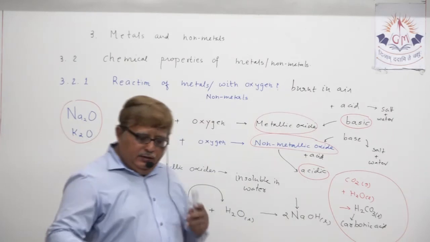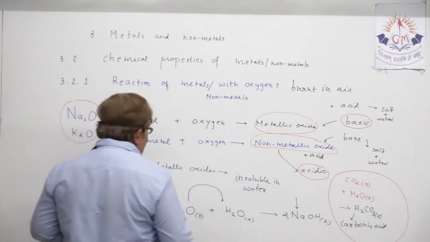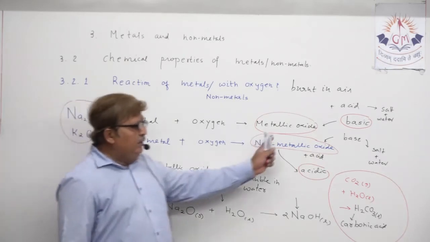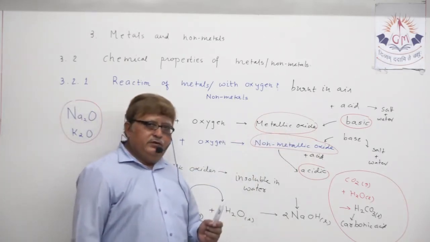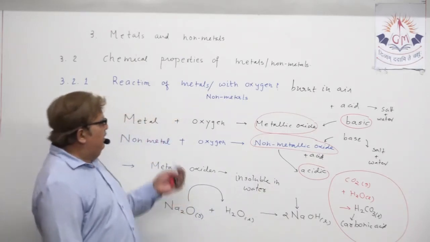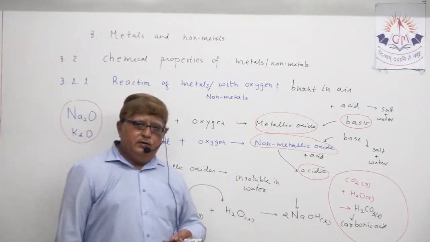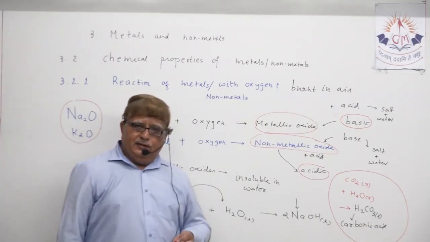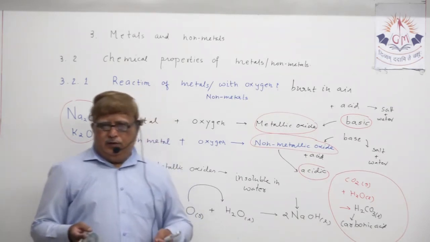Understand? Now one more thing which we need to understand. One thing has been clear in our mind: metallic oxides are basic in nature, non-metallic oxides are acidic in nature. The general equation you all know: metal plus oxygen gives metallic oxide, non-metal plus oxygen gives non-metallic oxide.